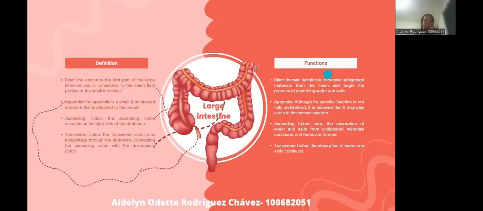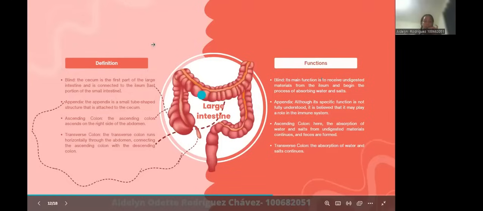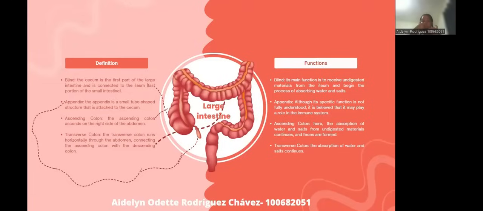Definition and function. Large intestine. The cecum is the first part of the large intestine and is connected to the ileum, the last portion of the small intestine.